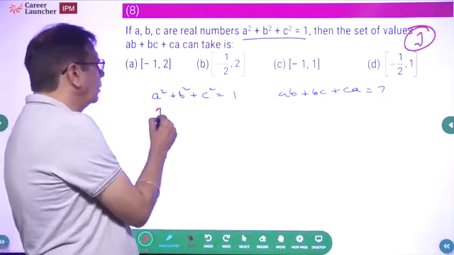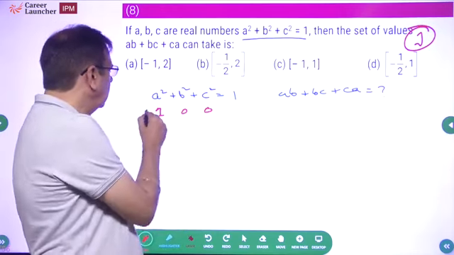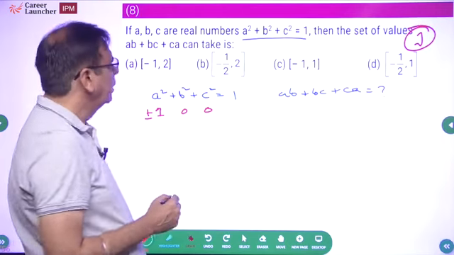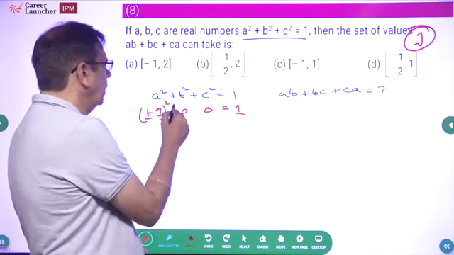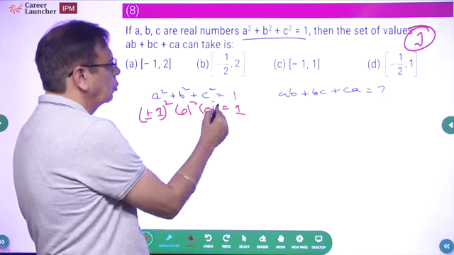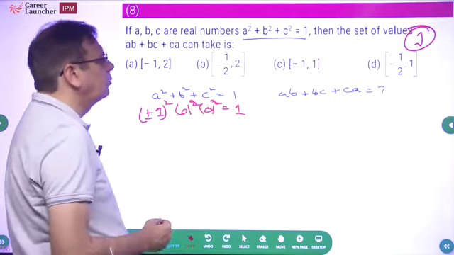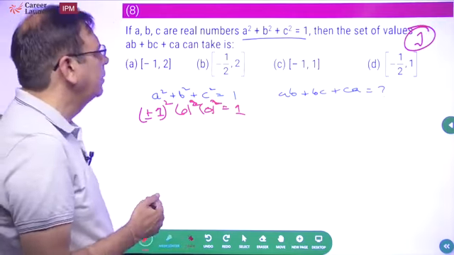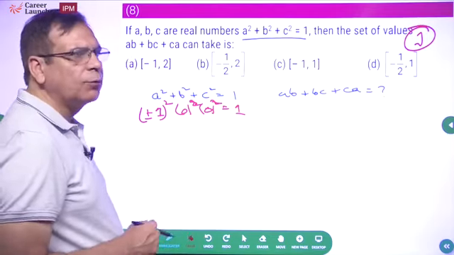What if A is equal to 1, or A could be minus 1 also. So A could be plus 1 or minus 1. This is going to be 1 square, 0 square and 0 square. So what will be the value of AB plus BC plus CA? It is going to be 0. So 0 should definitely be a part of your answer.